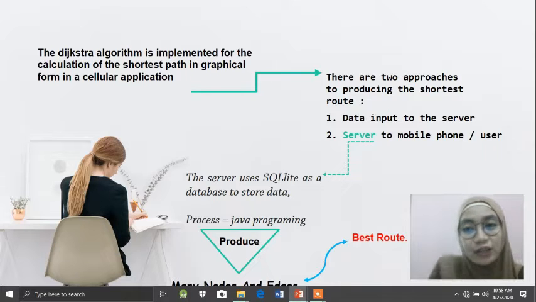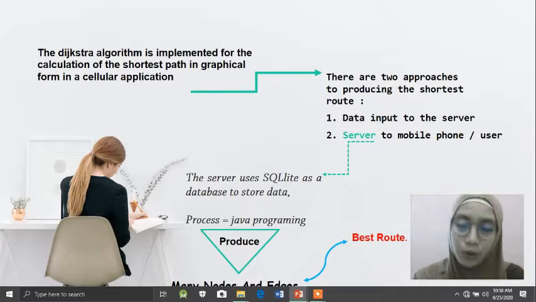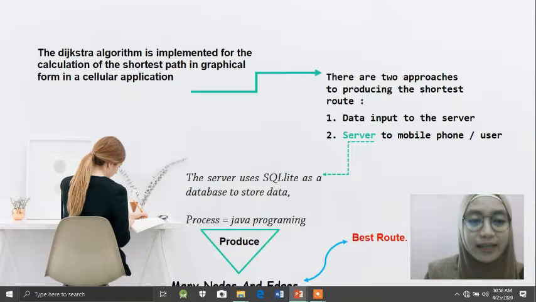And there are two approaches to producing the shortest route. Number one, data input to the server. Data input for calculation is sent to the server. And the second, server to mobile phone. The server processes the data with the Dijkstra algorithm and the result is sent back to the cell phone or user.